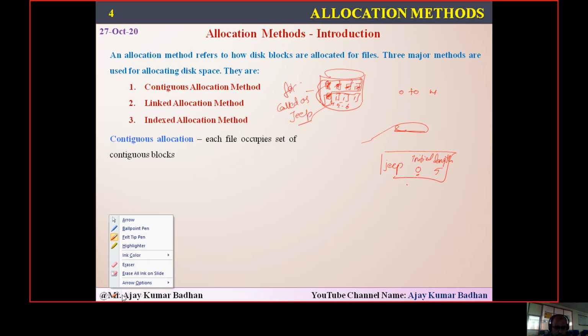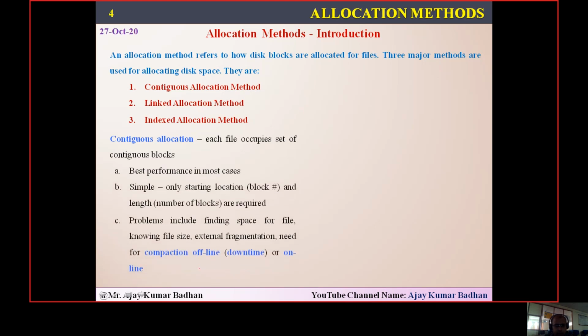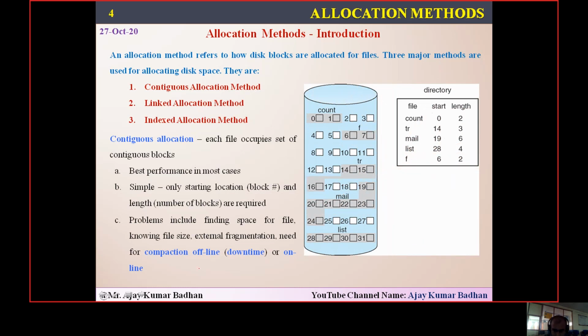So let me clear it and show you this diagrammatic part. It is one of the simplest, as I told you. The best part of this continuous allocation method is, see here, this is the diagram. This is what I'm talking about from the beginning. This is what we call a backing store. Now, if you see here, I told you that we will have a directory structure. This is the directory structure we have.